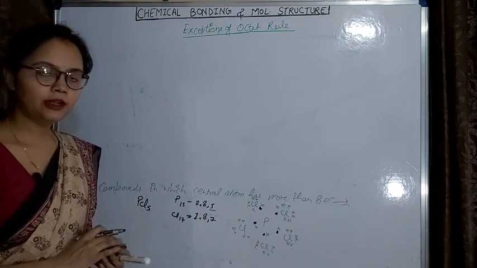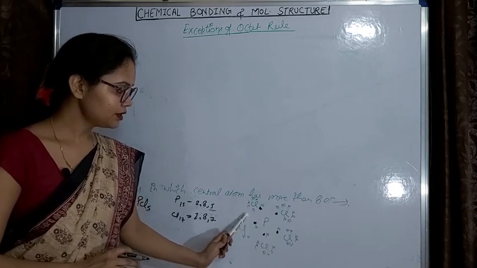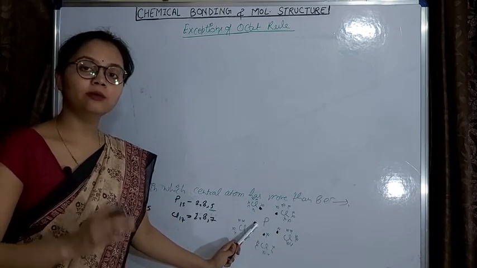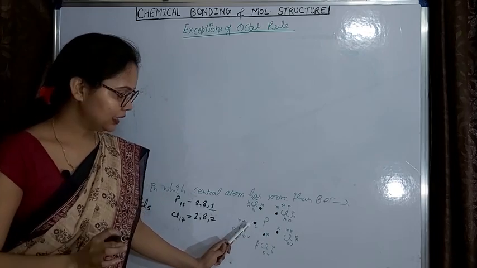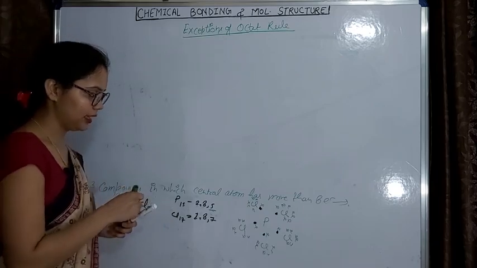In this example you can see that phosphorus has 5 electrons, which it is sharing with all 5 chlorine atoms. So it will form 5 single bonds, and in this way it will have 10 electrons at the end.